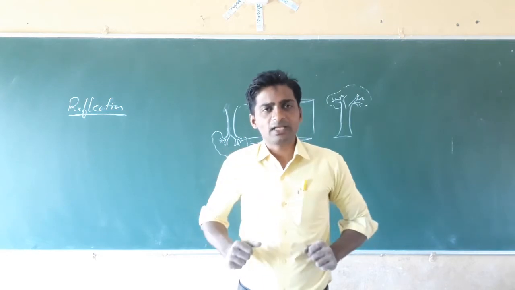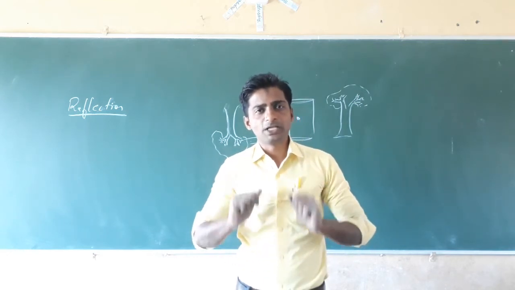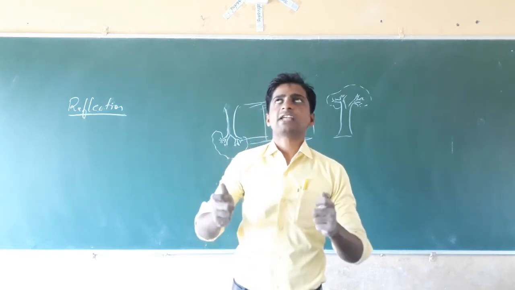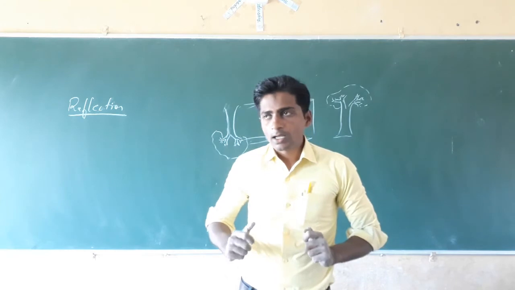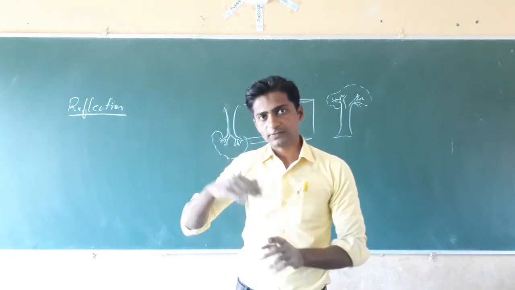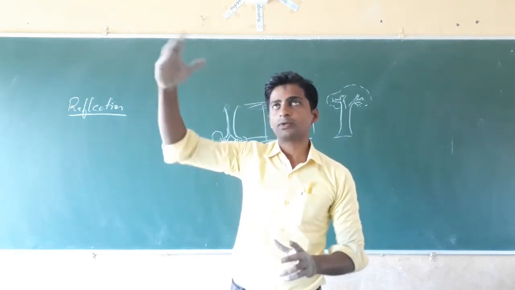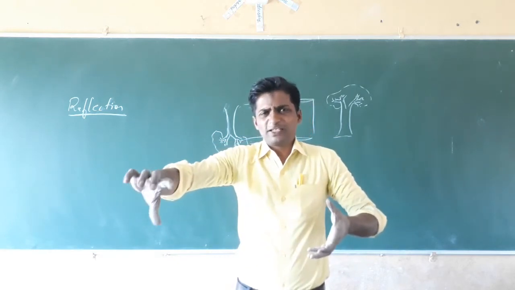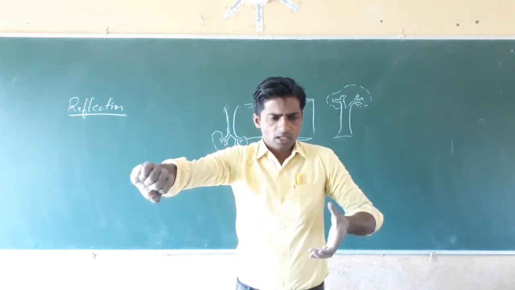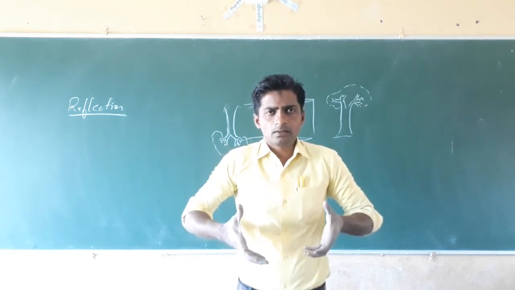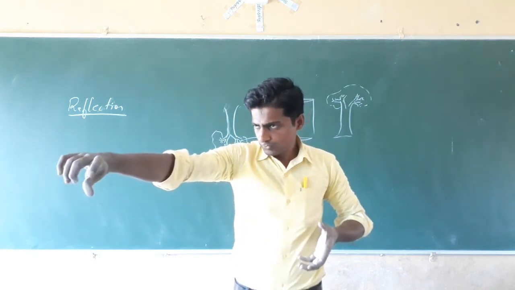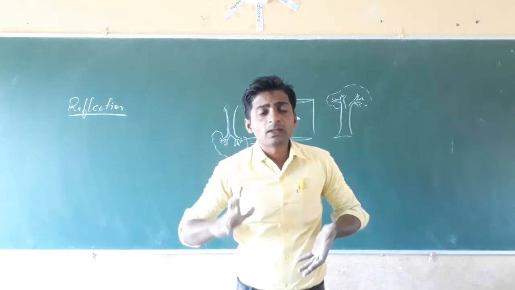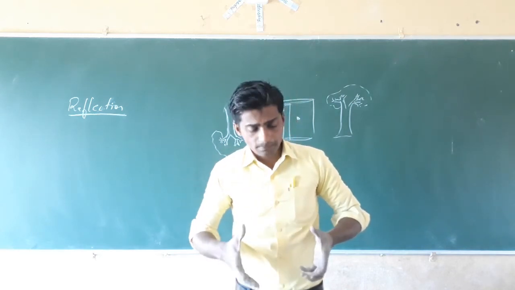We will discuss an activity. Take a mirror. Take one torch, or stand in the sunshine, opposite the shadow wall, the shadow formed by the wall. Take a torch, and next take a mirror, and make the light of the torch fall on the mirror.